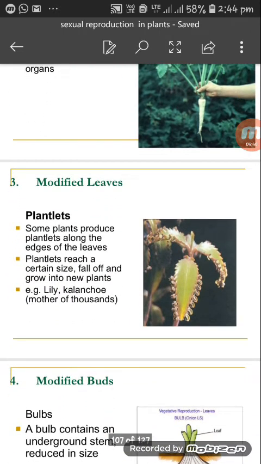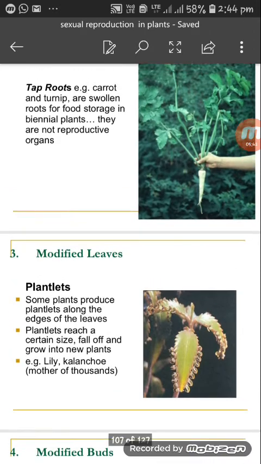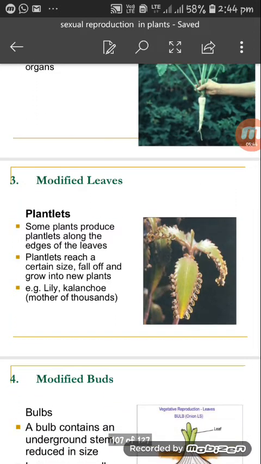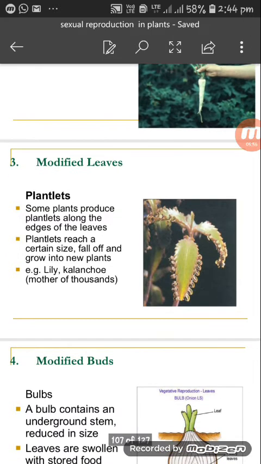Now let's see the next one, leaves. Plantlets. Now look at this. Some plants produce plantlets along the edges of the leaves. Look at the edges of the leaves. Plantlets reach a certain size and then fall off and grow into new plants. Examples are lily and Kalanchoe, mother of thousands.